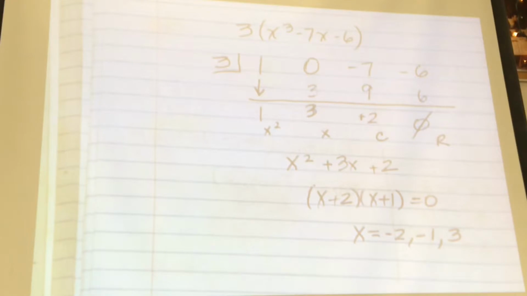Wait, for x squared plus 2x plus 2? How did you find the other two? You factored it. All right, good.